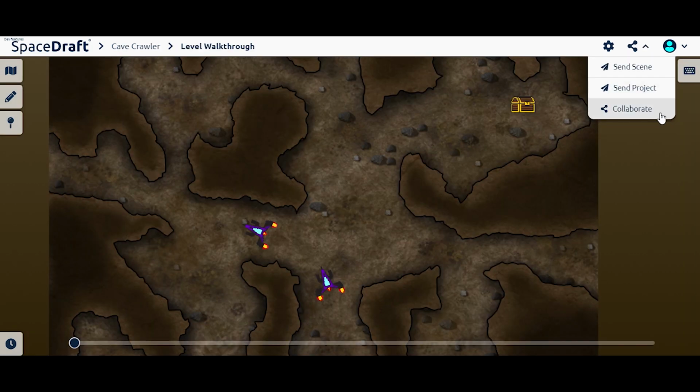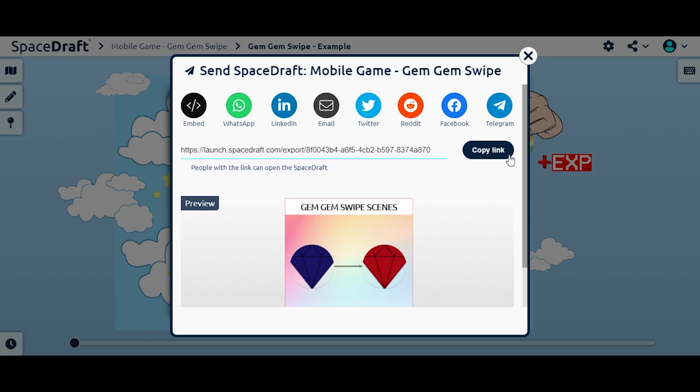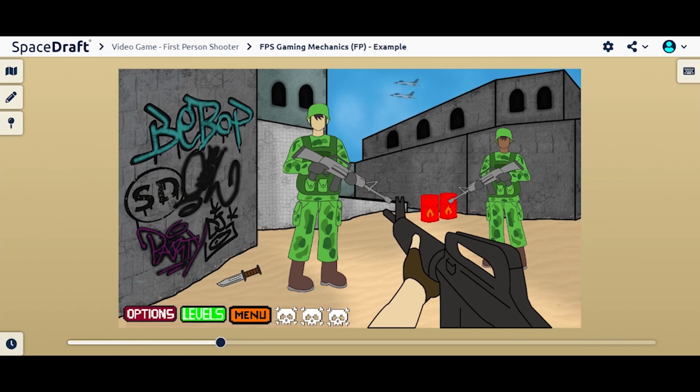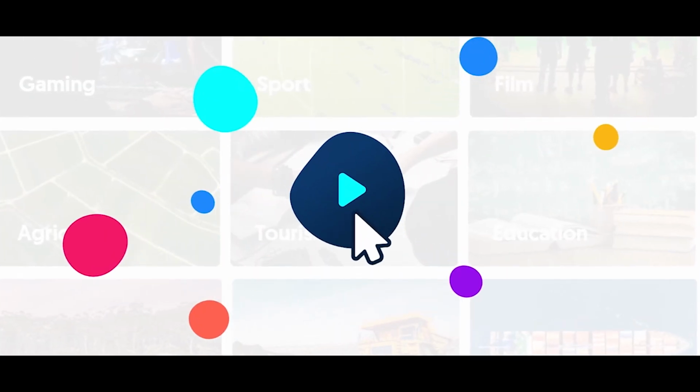Collaborate with your team in real time. Export your work and share it with others. No matter how crazy your idea is, you can bring it to life with SpaceDraft.